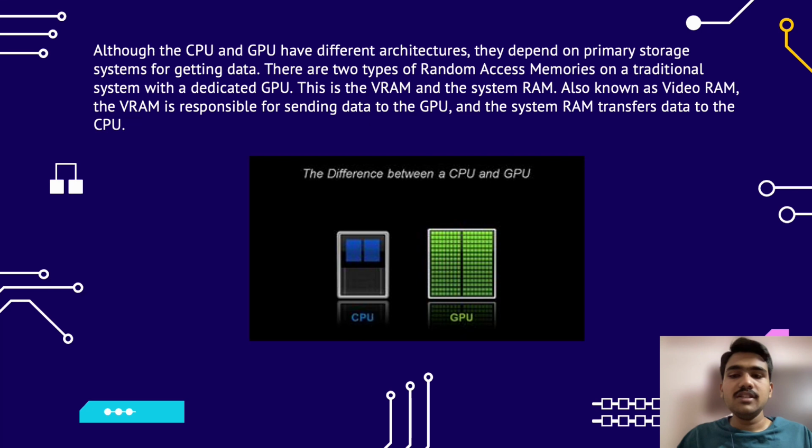So although CPU and GPU have two different architectures, they depend on primary storage to get the data. So essentially there are two types of RAMs, standard traditional RAM and a VRAM. What a VRAM and a traditional RAM do is that the VRAM is responsible for sending the data to the GPU and the traditional RAM sends the data to the CPU. So as we can see in the figure, there are two separate RAMs for two different units, one for CPU and one for the GPU.